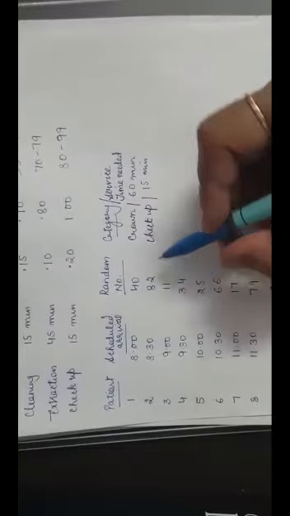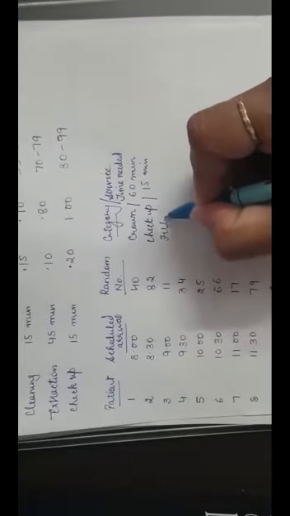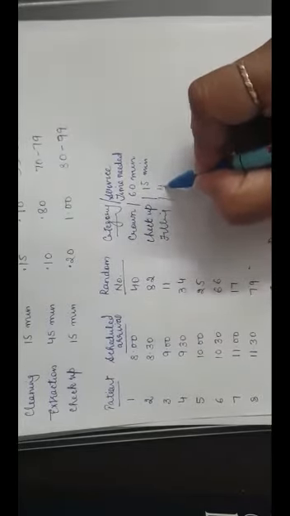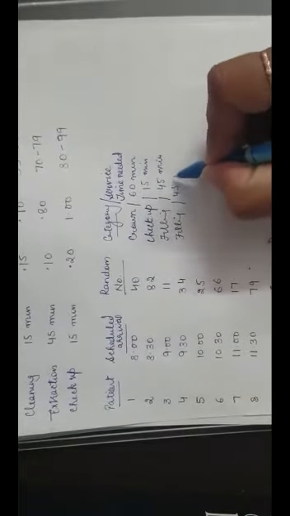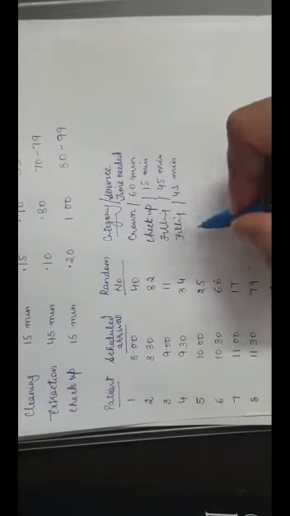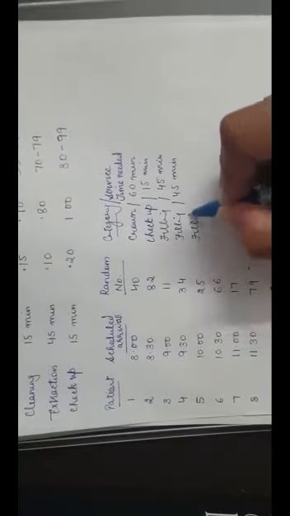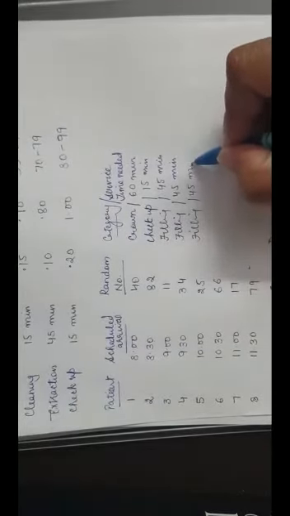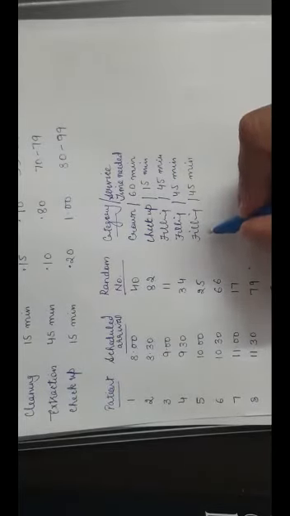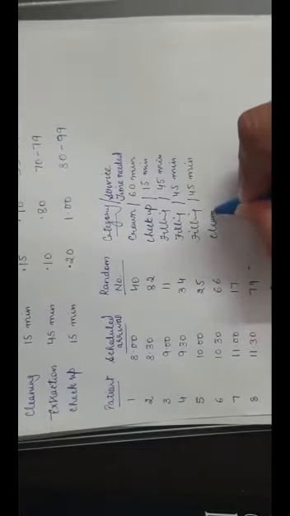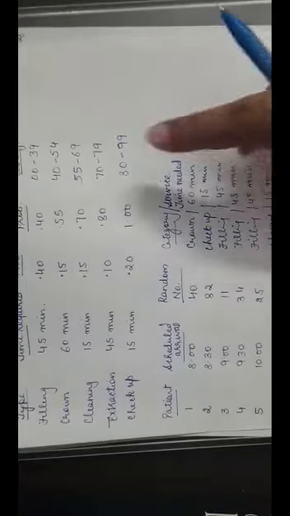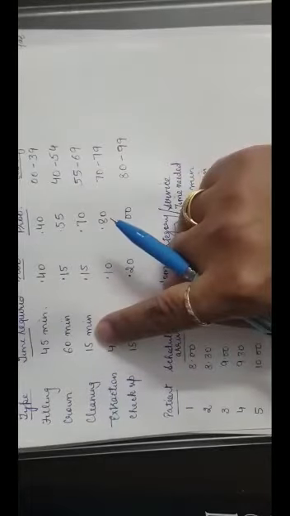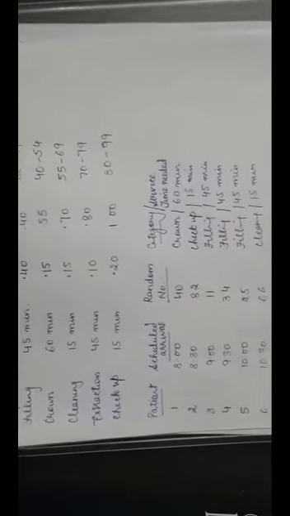Then 11 is for filling and the time taken is 45 minutes. 34 is also for filling, time is 45 minutes. 25 is also for filling and the time is 45 minutes. 66 would lie in cleaning and the time is 15 minutes.